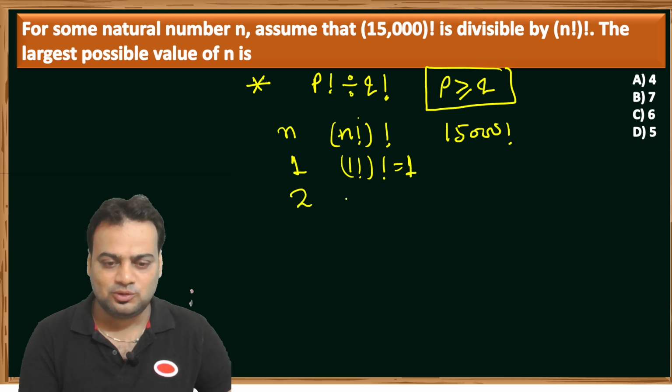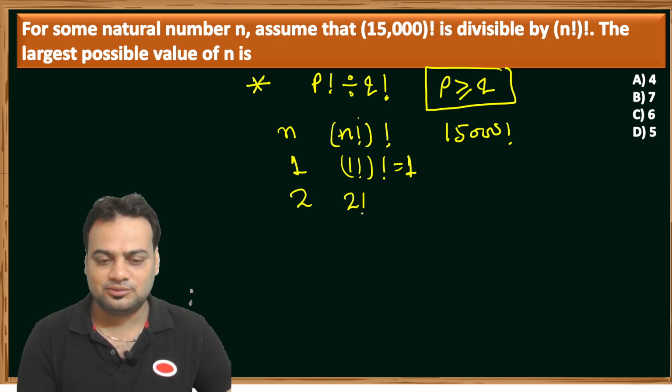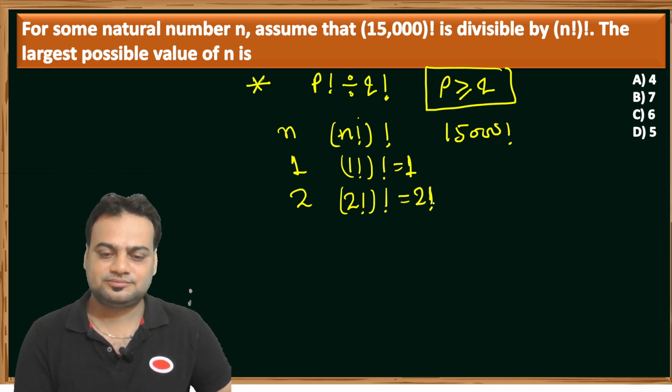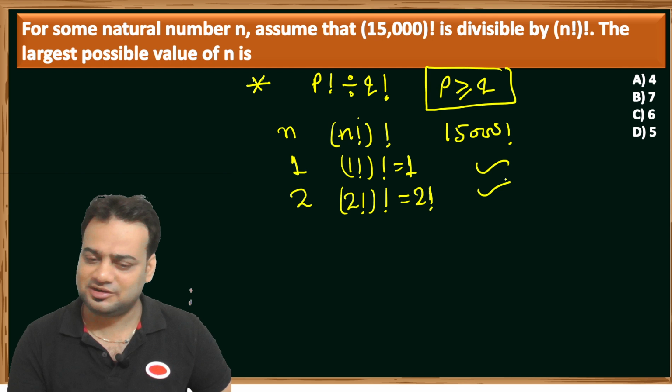सिमिलरली 2 ले लेते हैं तो 2 यानी फैक्टोरियल 2, और it's again factorial 2, that means factorial 2 is a 2, that means 2 factorial 2 only. Factorial 2 is a 2 and 2 factorial 2 is less than 15,000, that means it is divisible by 15,000.